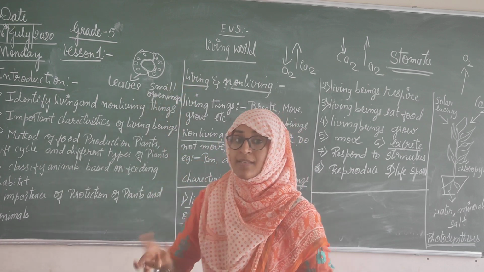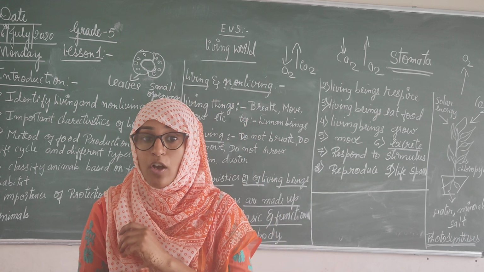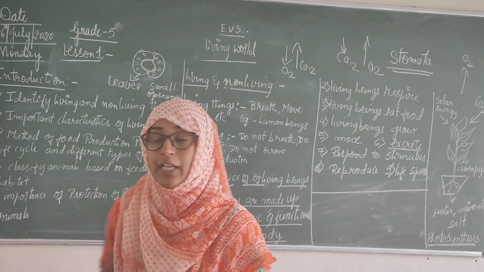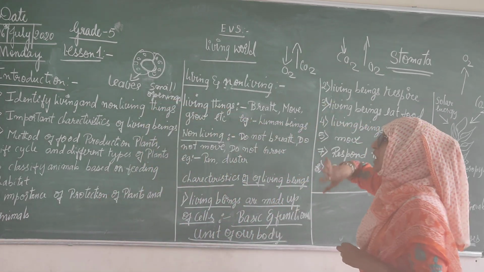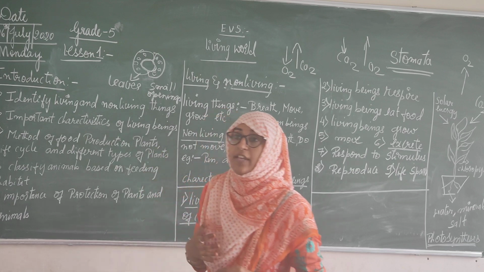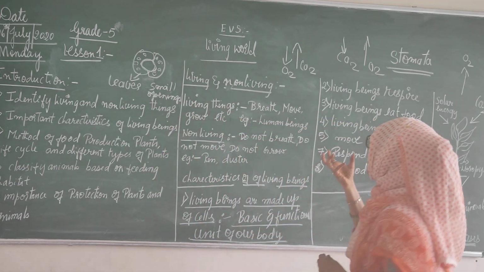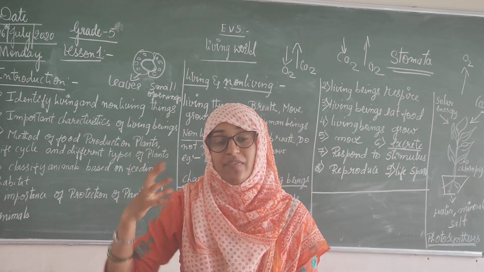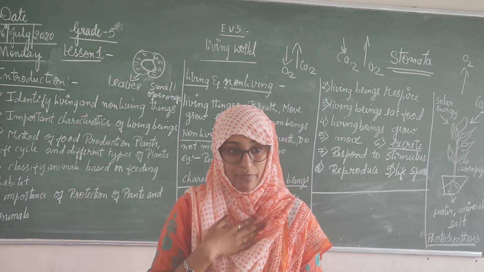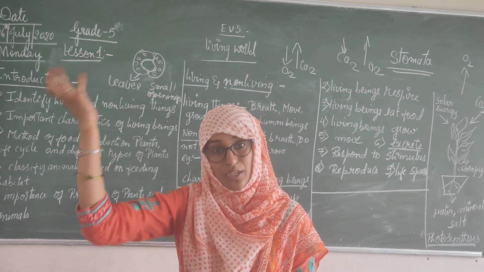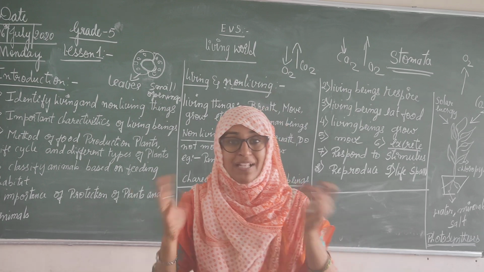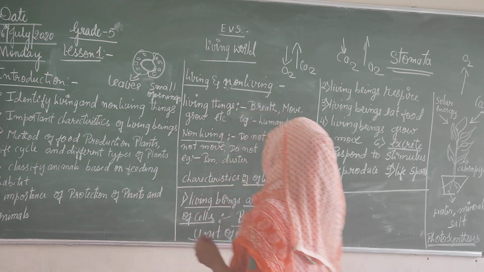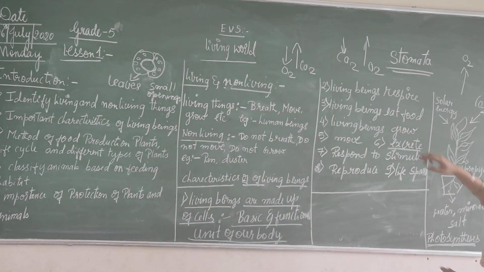Where is it present? On the leaves, the lower surface of your leaves. This is called stomata. They take in carbon dioxide and release out oxygen. This oxygen which they release is used by we human beings. We take oxygen and release out carbon dioxide. See, plants and animals are interdependent. They are dependent on each other.